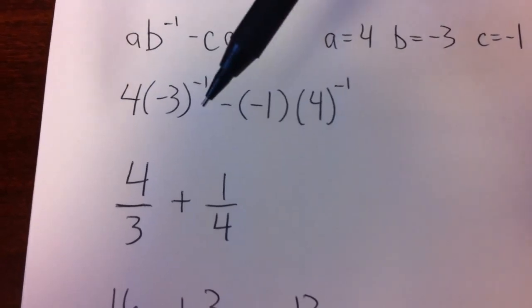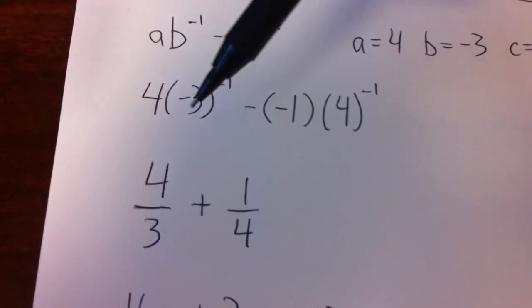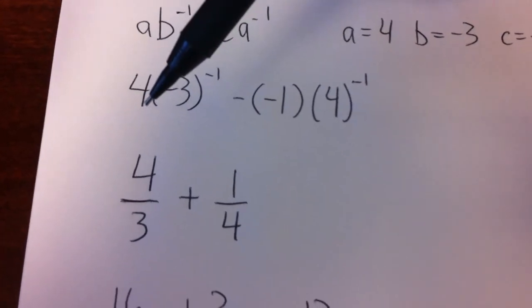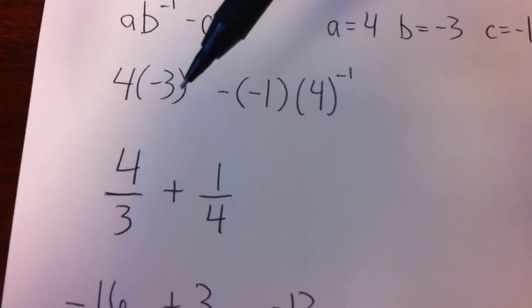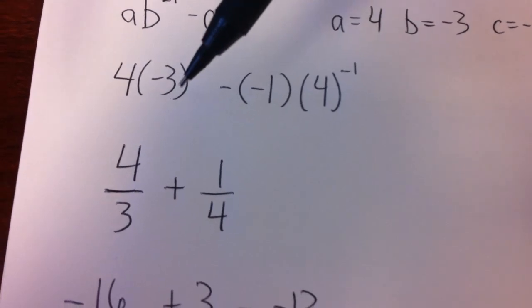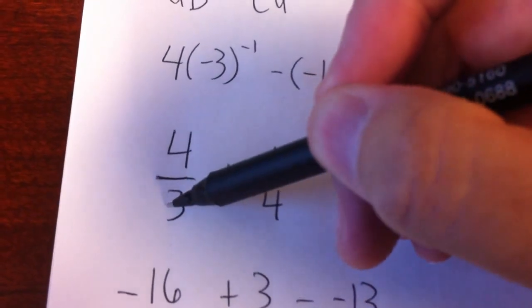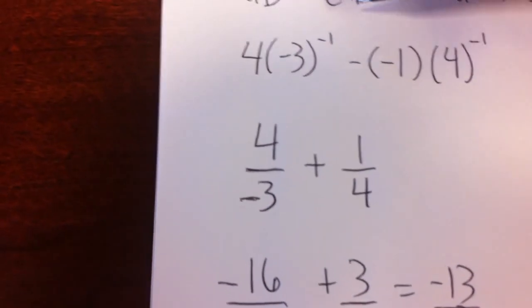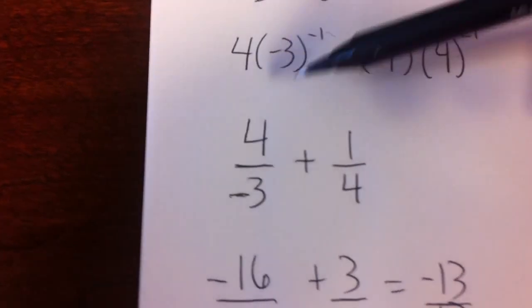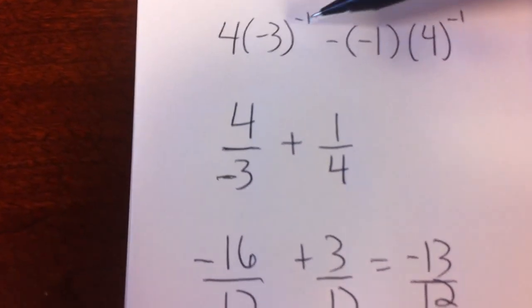Now I'm going to rewrite this in a way that's a little easier to understand. So 4 times negative 3 to the negative 1 would be the same as 4 over, and the reason I do over is because I have a negative exponent here. Negative 3 is being raised to the negative 1 power. That means I'm going to write it as negative 3 in the bottom. And all this negative 1 exponent means is I'm going to write the negative 3 at the bottom to the first power. I'm not going to write the 1 there. So this just means it's a fraction.